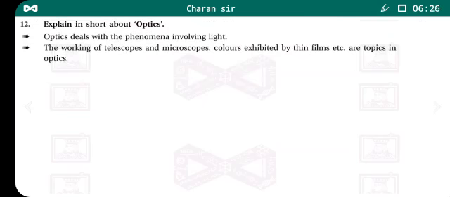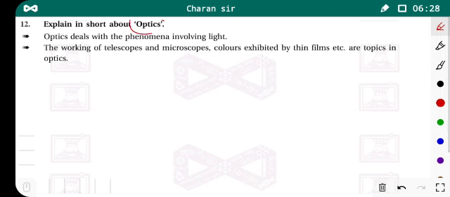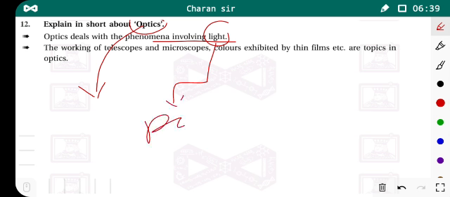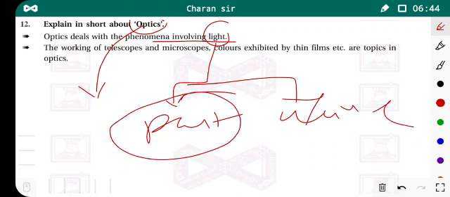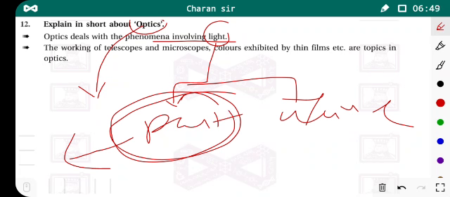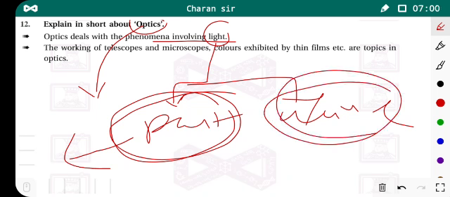Now next question: explain in short about optics. Optics is also a branch of physics in which we deal with phenomena involving light. We also know that light has a dual nature, particle nature and wave nature. But the particle nature, that concept we learn in the second domain, the microscopic one, and at that time we use quantum physics. But we know that light has wave nature.